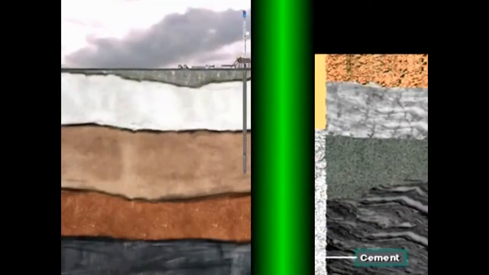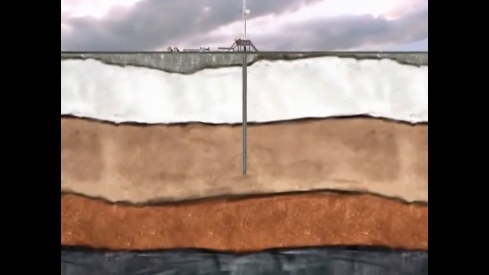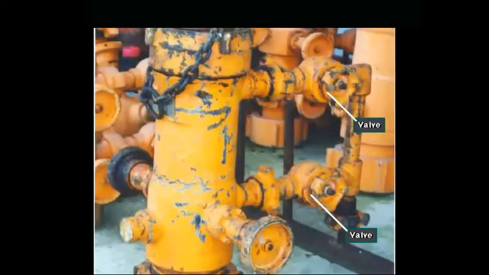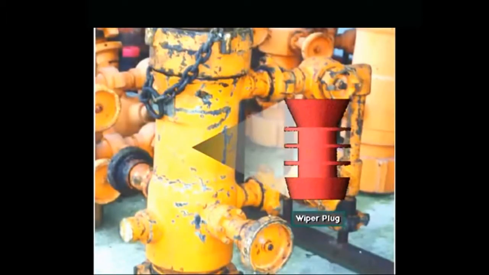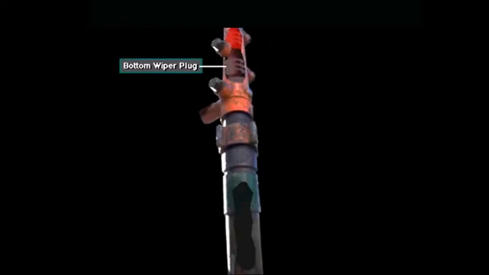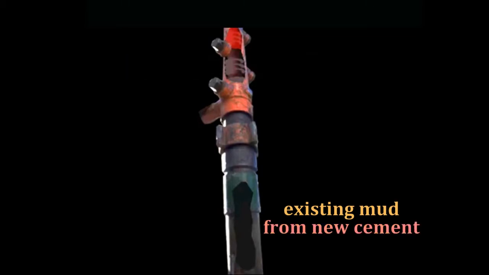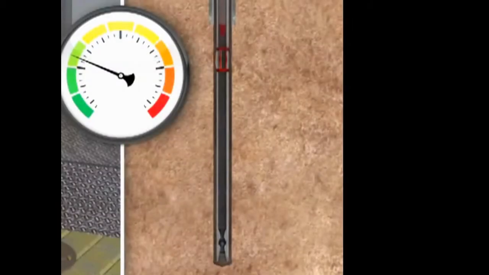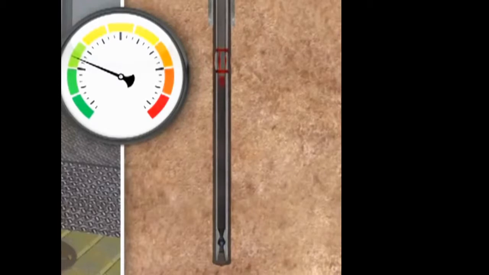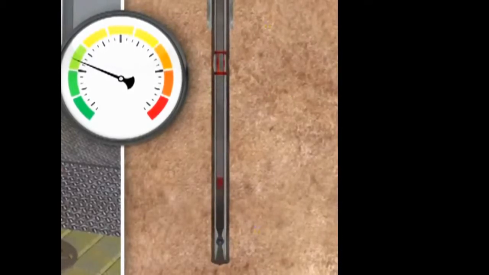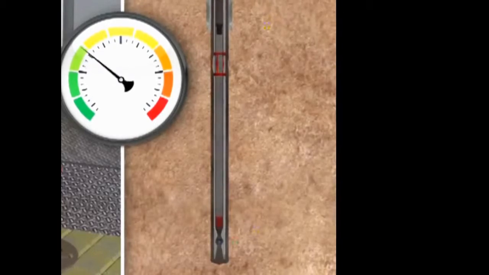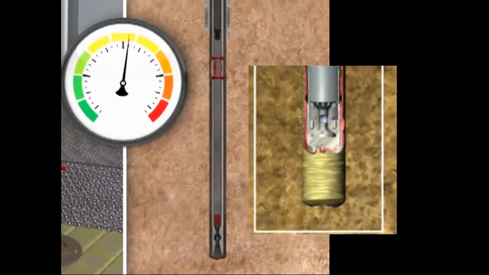After the casing is in place, the cement is properly blended with water and the hole is prepared for pumping. First, a hard rubber rupture plug is inserted into the casing, followed by the cement slurry. This plug will separate the existing mud from the new cement. Pumped to the bottom of the hole, the wet cement slurry, pushing the plug in front as it flows down, forces the rupture plug into the seat in the float collar.